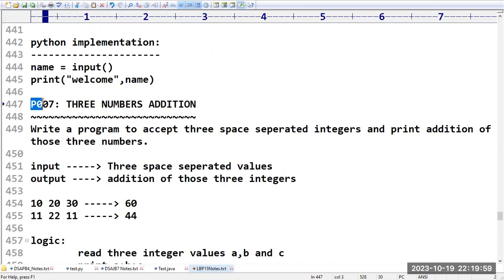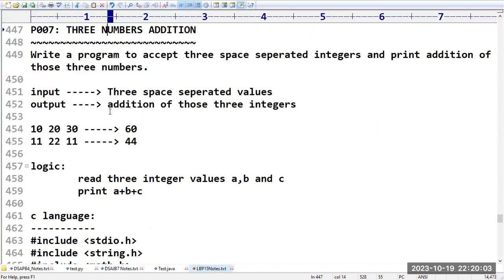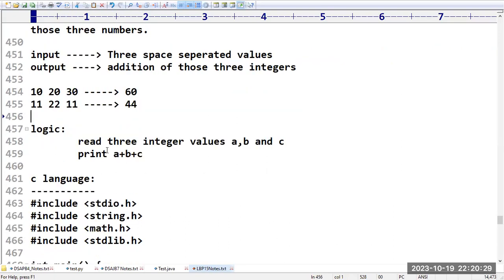Next, program number 7, addition of three numbers. Suppose the programmer gives three numbers like 10, 20, 30. How can you add these three numbers? The output is 60, because 10 plus 20 plus 30. Here, 11 plus 22 plus 11 is 44. We have seen how to get these very clearly in the last session.